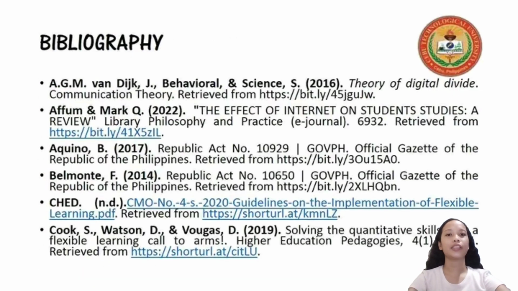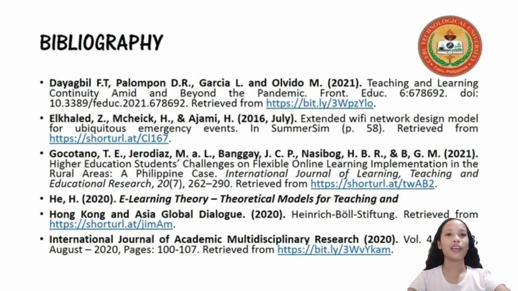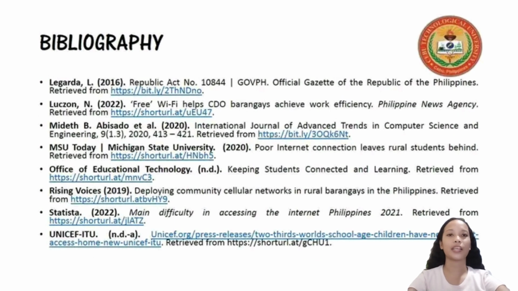This is the list of the sources and studies related and anchored to our present study. Currently, we have cited 26 other studies, and all of the sources and studies that we applied are written by experts, thus they are reliable sources. We utilize APA style to ensure that the sources are properly credited and referenced.